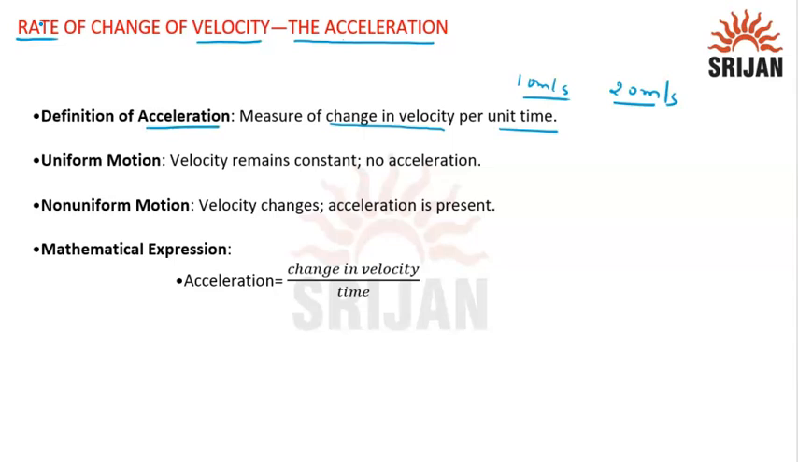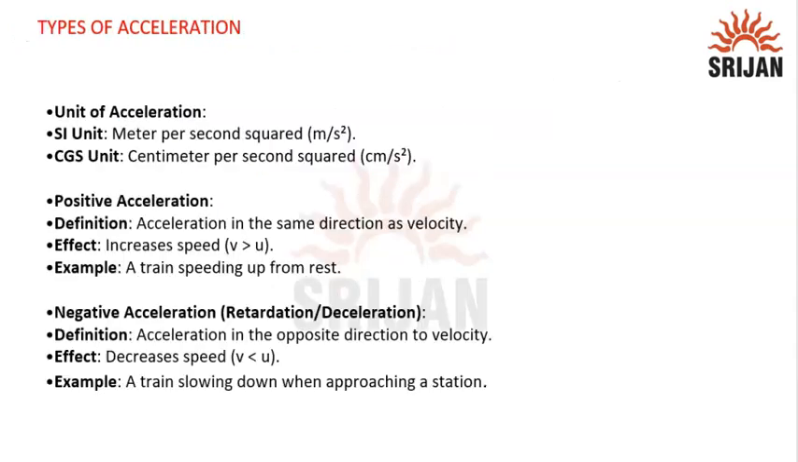Uniform motion. In uniform motion, velocity remains constant. We have already discussed that the velocity of an object remains constant, that's why there is no acceleration produced in it. Our initial and final velocity remain the same, so no acceleration, no change in velocity. In non-uniform motion, velocity changes, so obviously acceleration is present. The mathematical expression or formula for acceleration is change in velocity upon time.